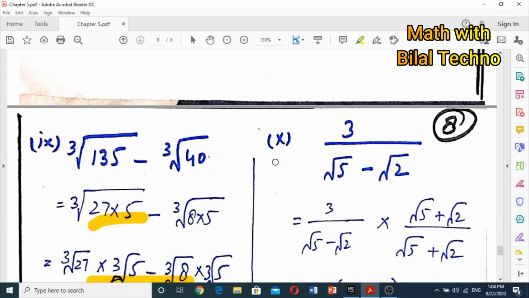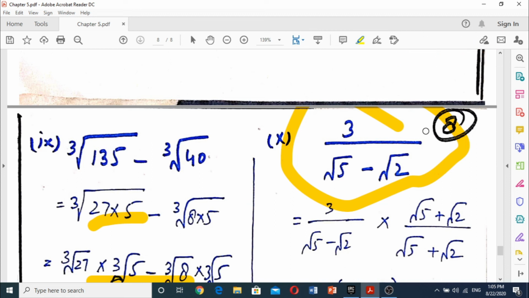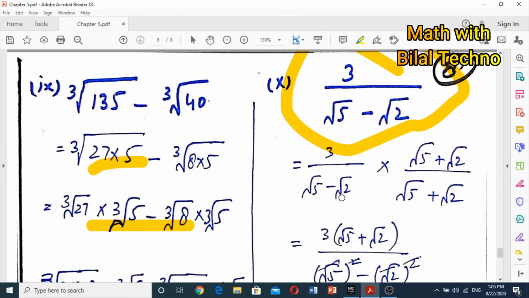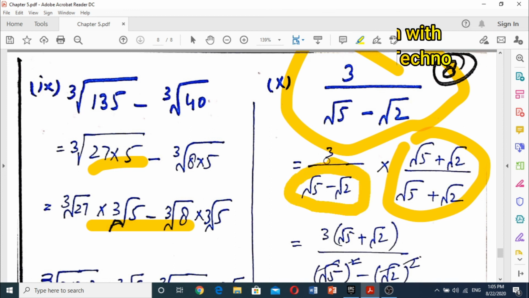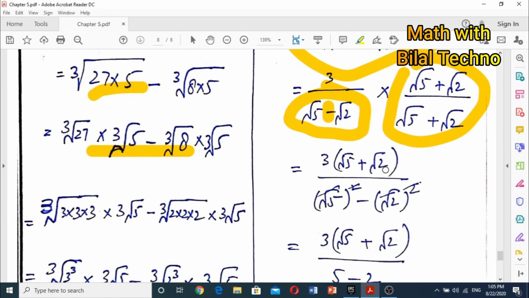Question number 10, 3 divided by square root of 5 minus square root of 2. So this is an already simplified term, but we have to simplify it again as per the question requirement. So we will use the rationalization method. In this method, we multiply and divide the whole term by the denominator with its internal sign changed.